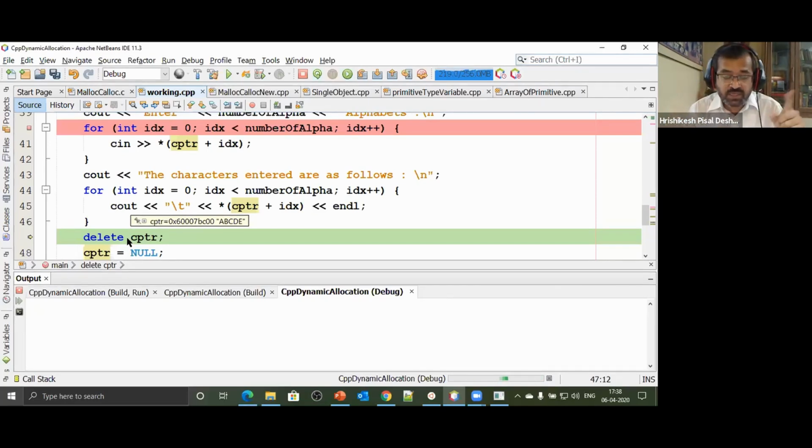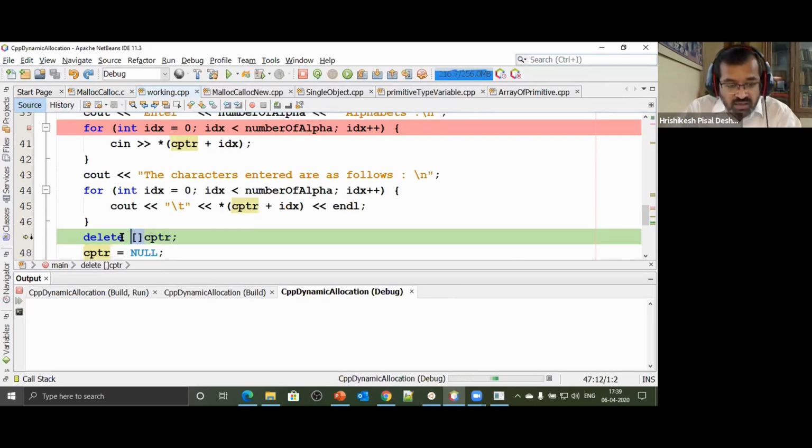In the previous examples, we always reused the same memory because before we reused it, we cleared that memory by saying delete, free. That memory was released, so it could be utilized for some other allocation. But here, if I just say delete CPTR, it will release only the memory where CPTR is pointing to, the first block of memory. That first character will get released, and the next 4 characters will remain in the memory as they are. A will also remain, but the difference will be that the next 4 bytes will not be used for some other purpose. So that can result in memory leak.